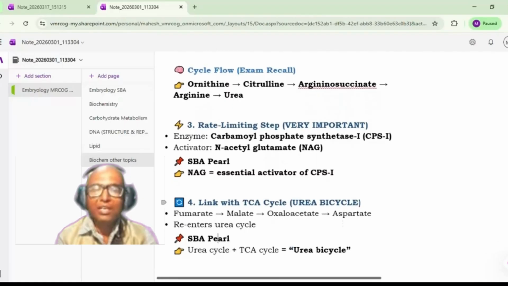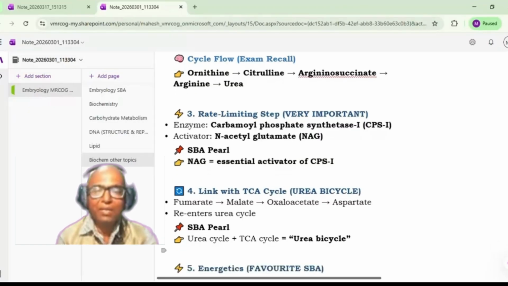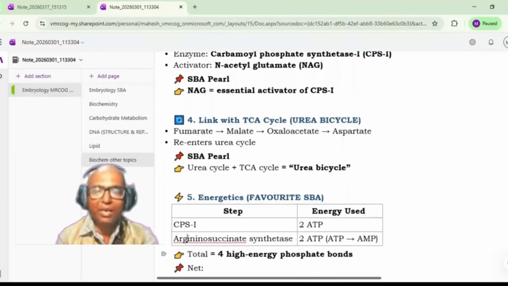Okay, now there is a link with the TCA cycle. Because the urea cycle is linked with the TCA cycle, it is also called the urea bicycle. Reactions like fumarate to malate, malate to oxaloacetate, and oxaloacetate to aspartate occur, so there is a re-entry into the urea cycle. So urea cycle plus TCA cycle forms the urea bicycle.